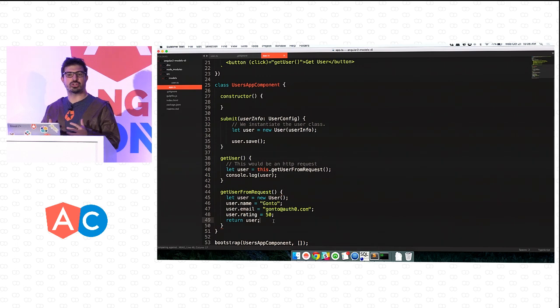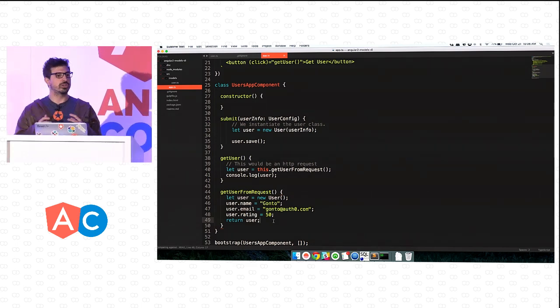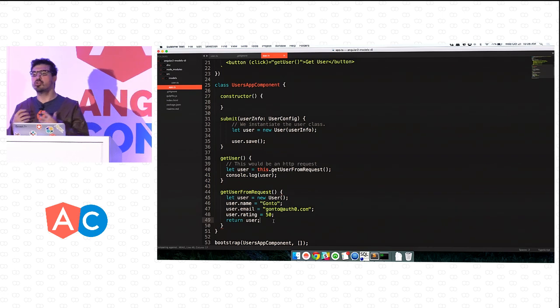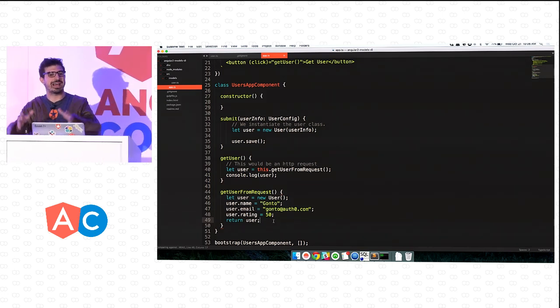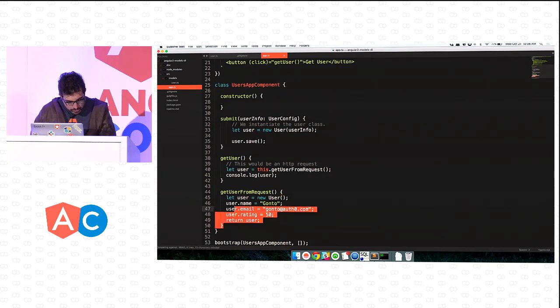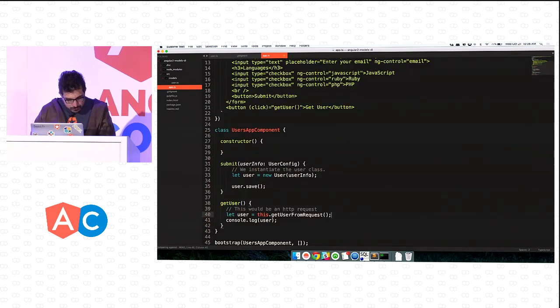However, the user itself, one instance of the user, doesn't know how to get another user, because the one who knows how to get any user is the class itself, not an instance. So what we're going to do is ask the user class to get a new user for me. So get user by name and Gonto. Notice the difference that in this case, it's getting the user from this class instead of from the instance.